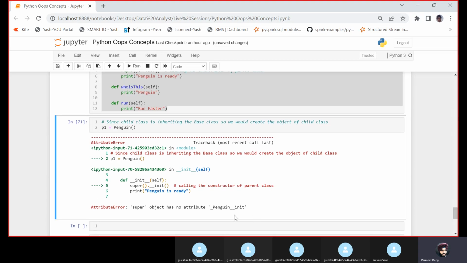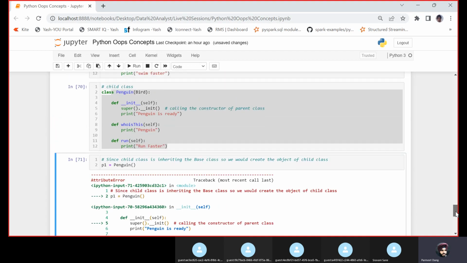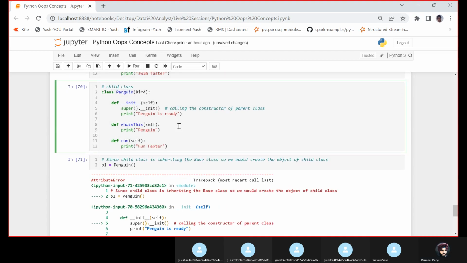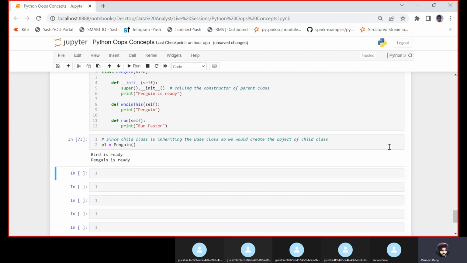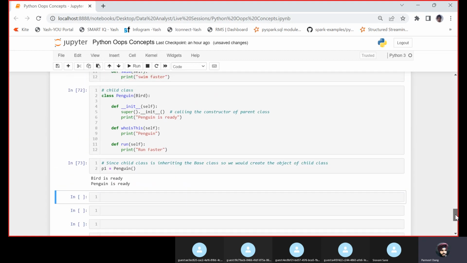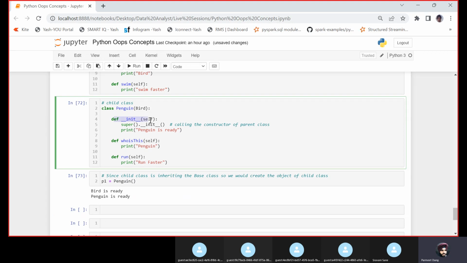I'm getting an error right now on penguin's __init__. Okay, it is __init__. So see, the moment I created the object, it invoked the constructor.